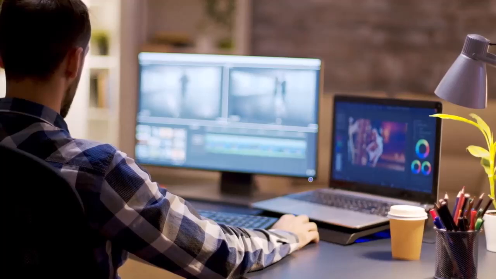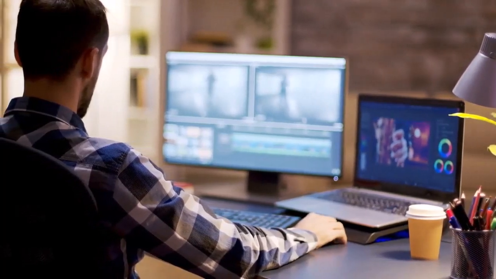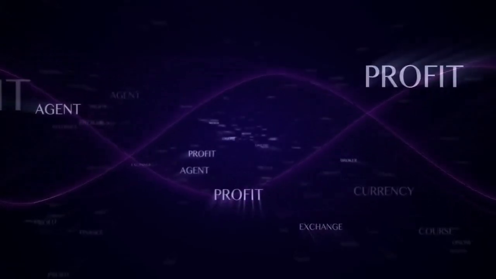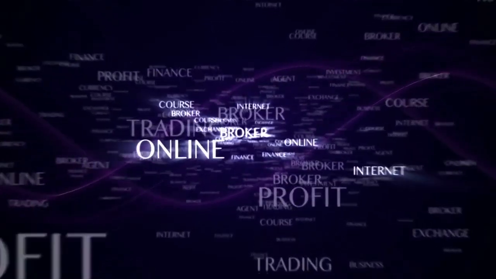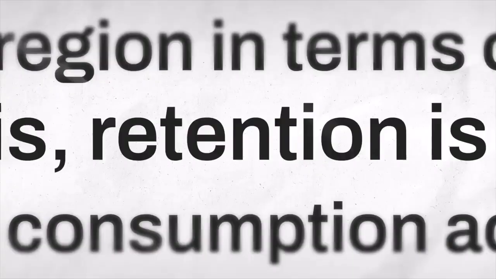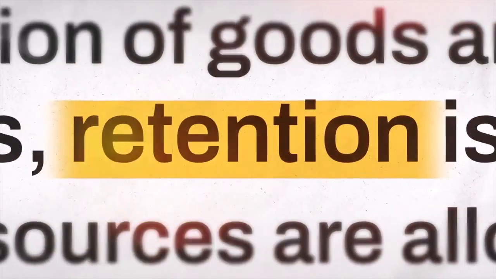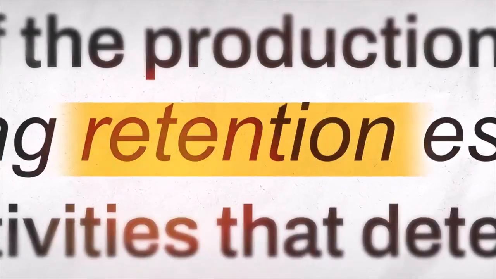Now, let's go into a bit more detail on how to use each method effectively. For Google Trends, besides looking at the trending searches, you can also compare the popularity of different keywords over time. This helps you understand which topics are gaining traction and which ones are declining. Creating content around rising topics can significantly boost your video's visibility.